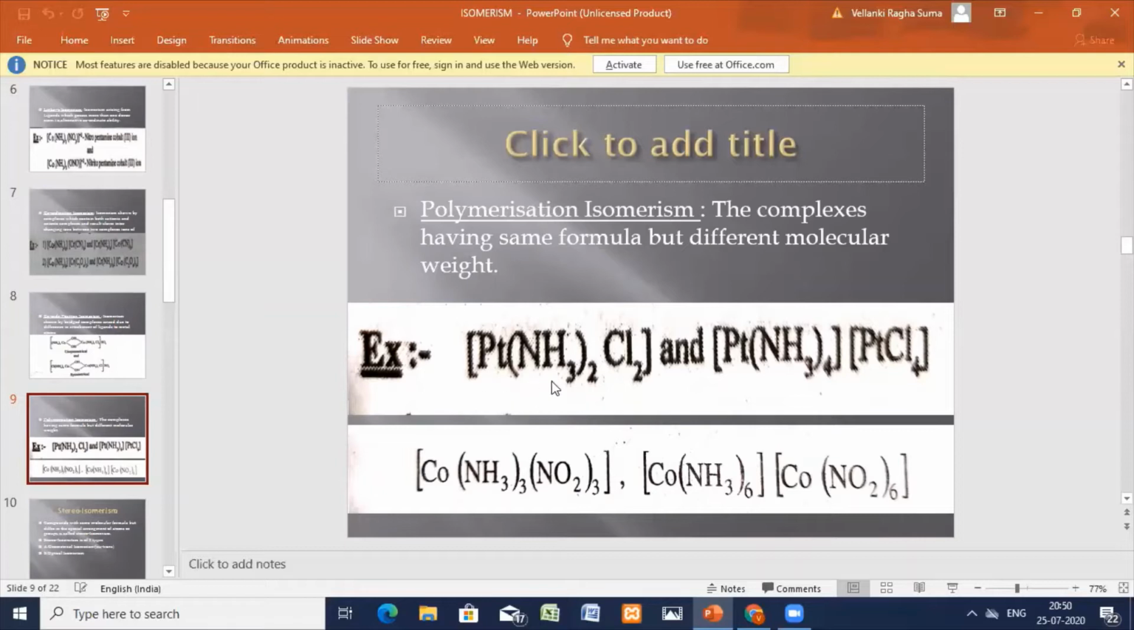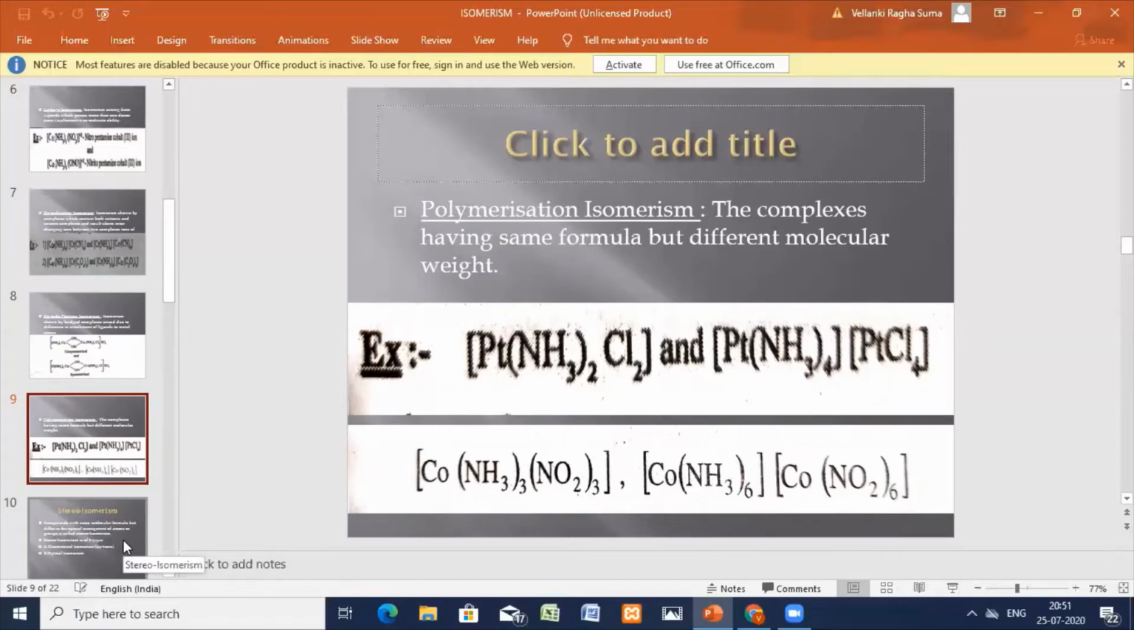Now here you can see platinum ammonium chloride. Here a diammine dichloroplatinum complex, a tetraammine platinum complex, and the tetrachloroplatinum complex. Similarly, triammine trinitrocobalt complex, hexanitro. Here the molecular weight is changing. Okay, so now let us go for the next isomerism. The next one is stereoisomerism. So structural isomerism, we have seen the structural isomerism.